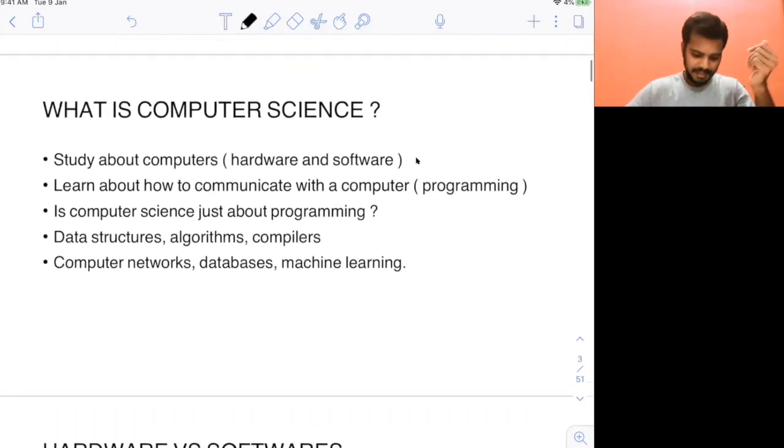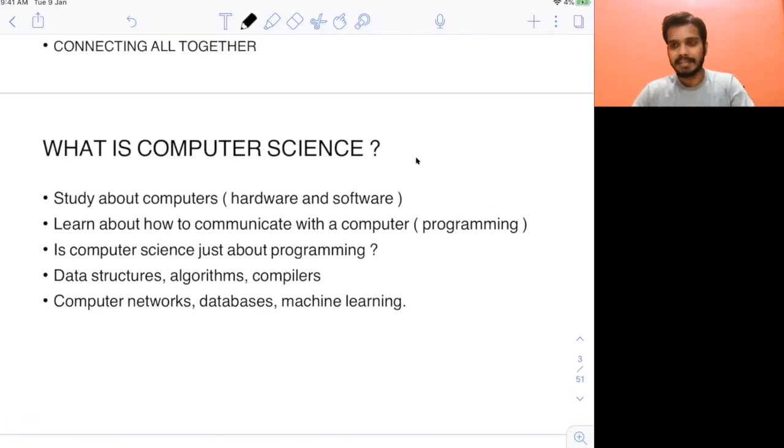Now, first let me start with what is computer science. This is very important. You will think, okay, I understand what programming is: you're writing some code. But then what is computer science? In college you get a computer science degree, not a programming degree. So what is computer science? It's the study of computers, both hardware and software.